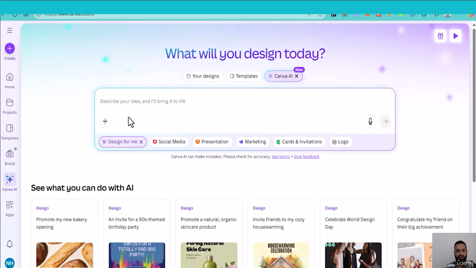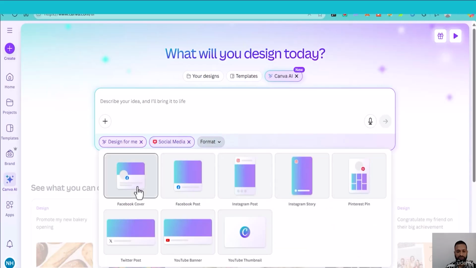As you can see in the little text box, it is written describe your idea and I will bring it to life. Whatever you want, you type here. Canva will follow your prompt. If you click design for me, different options will open: social media, presentation, marketing, captions, invitations and logo. You can design social media posts and there are different formats like Facebook cover, Facebook post, Instagram story, Pinterest pin. This is all related to social media.